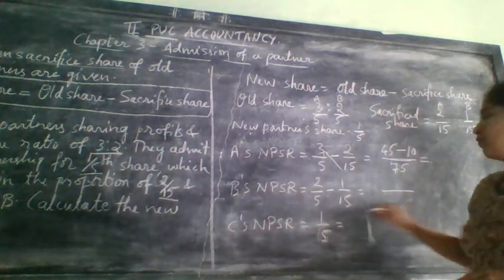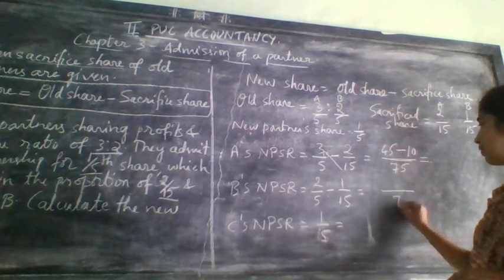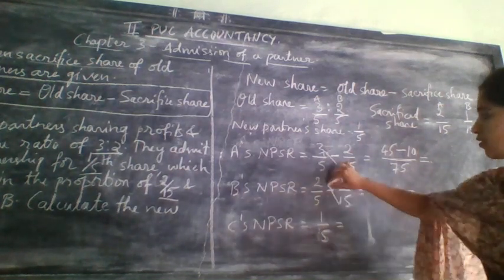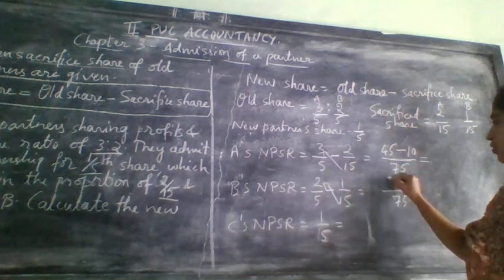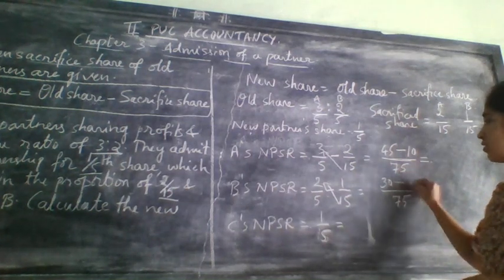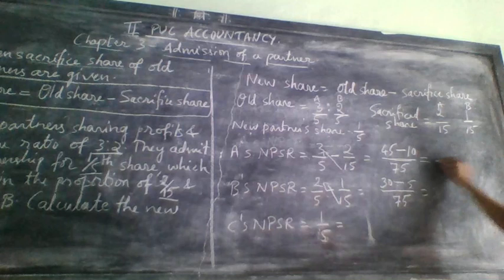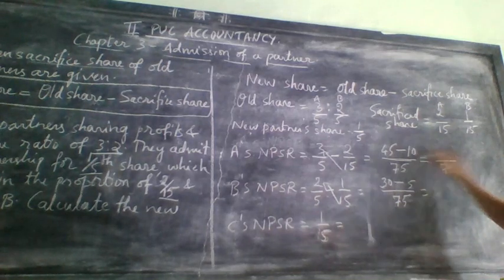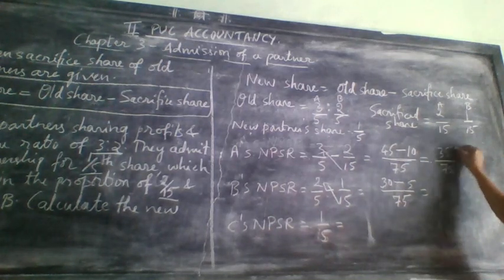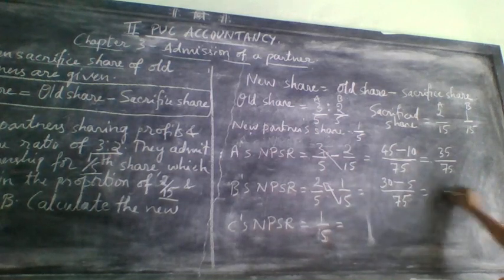Here 15 5s are 75, and cross multiplication 15 2s are 30 minus 5. How much will it come? 75 here, 45 minus 10, 35, and here 30 minus 5, 25.